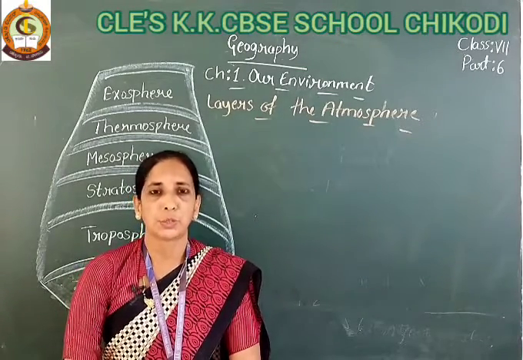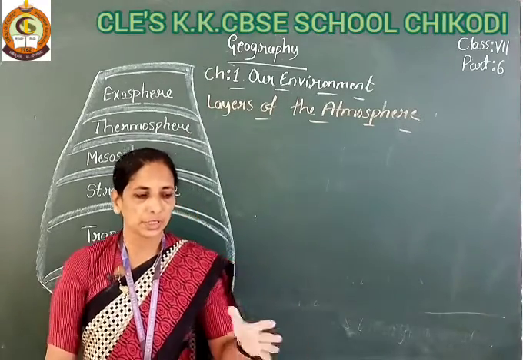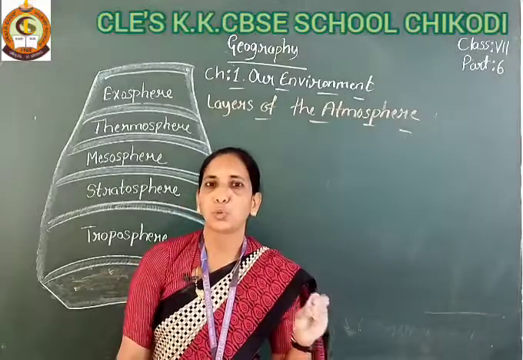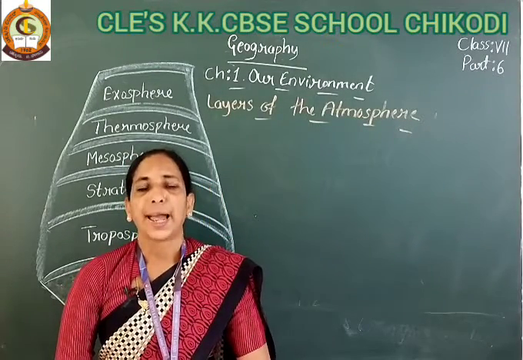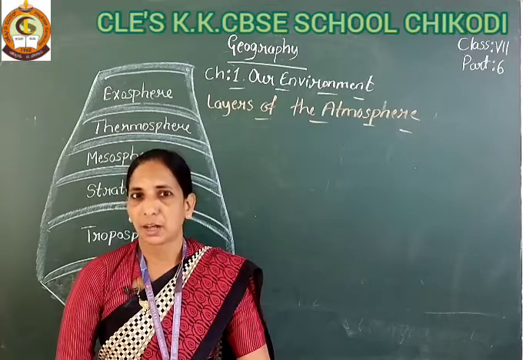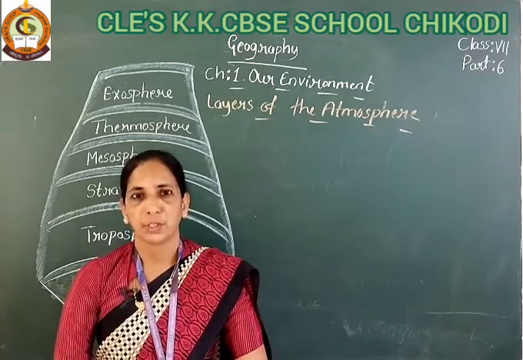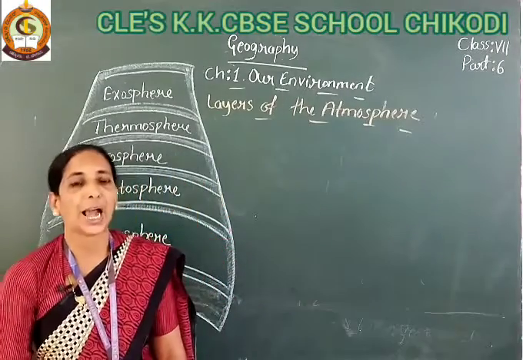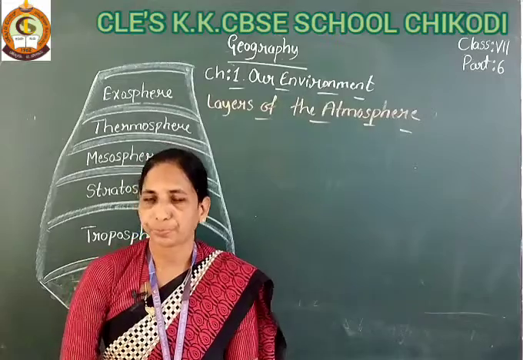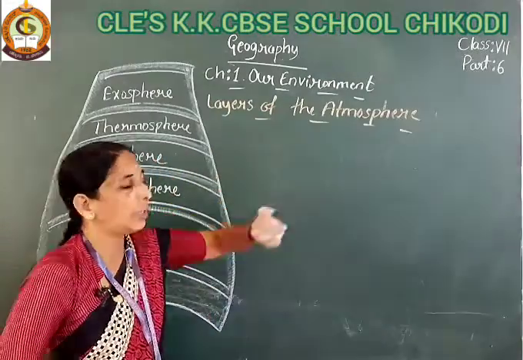When plants prepare their own food, that process is photosynthesis. At that time, the plants require carbon dioxide. So some gases are present in the atmosphere, and we learnt this in the previous part. Today's topic is the layers of the atmosphere.